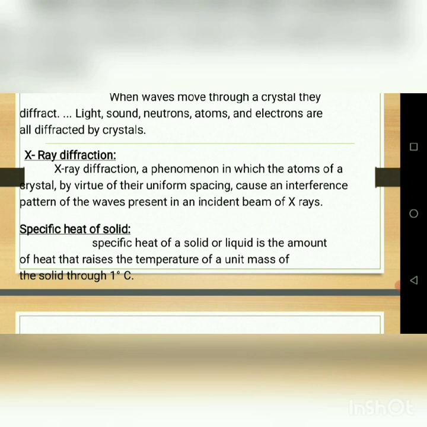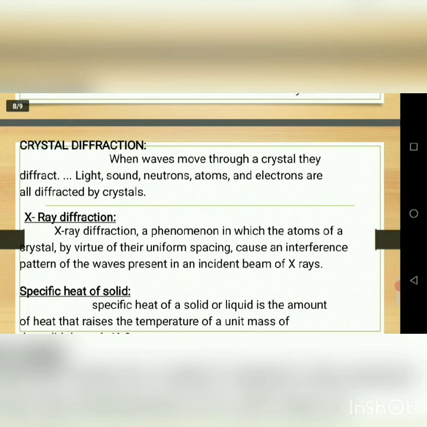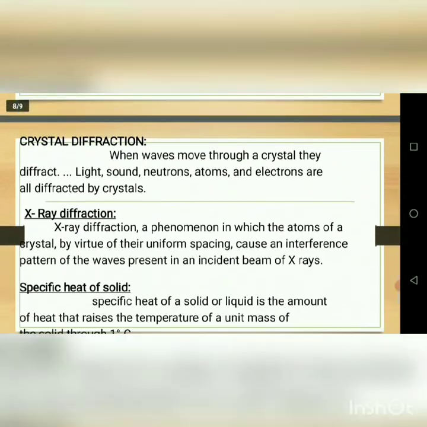Once again the definition: specific heat of a solid or liquid is the amount of heat that raises the temperature of a unit mass of the solid by 1 degree Celsius, or the quantity of heat given to a substance to raise the temperature of 1 kg of the substance by 1 degree Kelvin. It is also called the specific heat of a solid. So it is all about some basic concepts and an introduction to solid state physics.